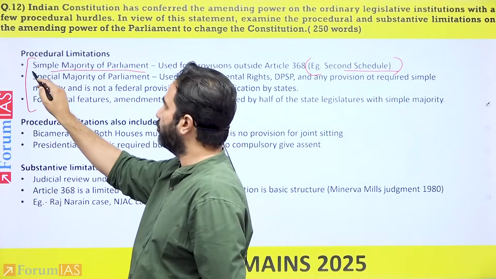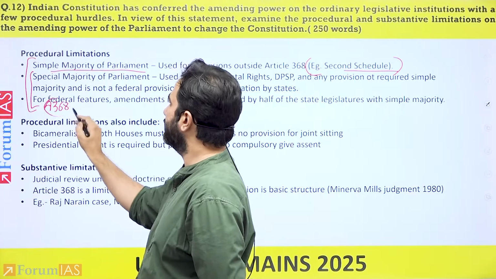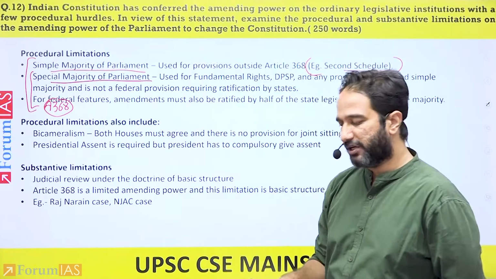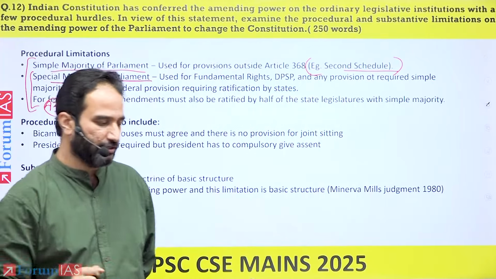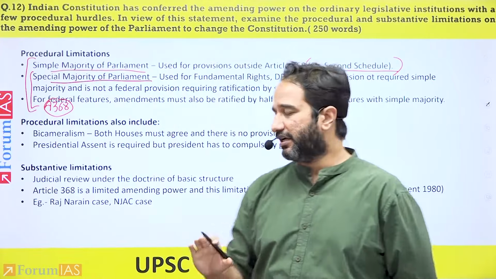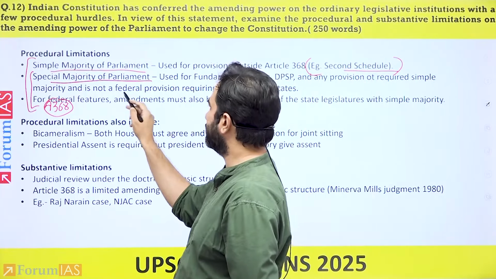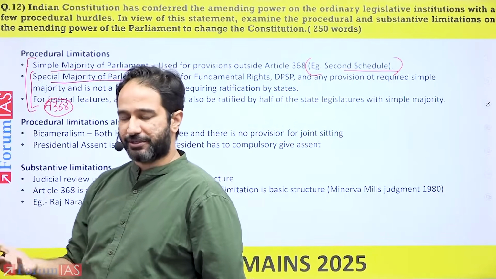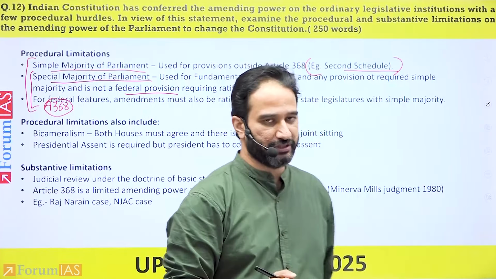Apart from this, you have 2 provisions which are given in relation to Article 368. Article 368 provides that there are certain sections which would be amended through special majority. So specifically for fundamental rights and DPSP, it's there. The other aspect, it ends up saying that wherever it does not require ratification by states and wherever it does not require simple majority, the presumption is every other section would require special majority itself.